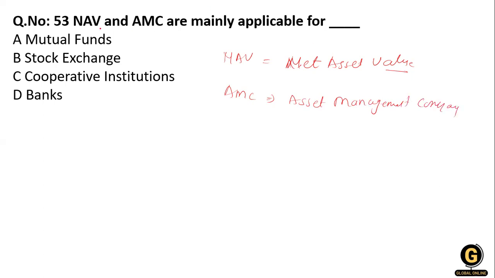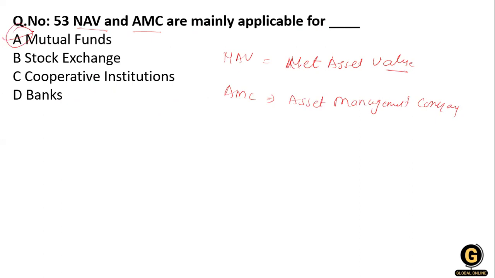Net asset value and asset management company are mainly applicable for option A, mutual fund; option B, stock exchange; option C, cooperative institution; and option D, banking. So what will be the right answer? Yes, option A, the mutual fund.